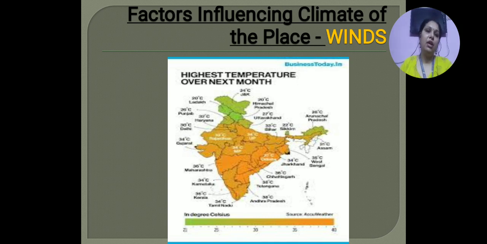Why is it so? Because of the winds which are coming from the desert area. Everyone knows the desert is hot. So the desert area is hot. When the winds are coming from the desert area, they make all the places where they are blowing, all those regions, all those states, all those cities hot. It increases the temperature of those places and makes them hot.